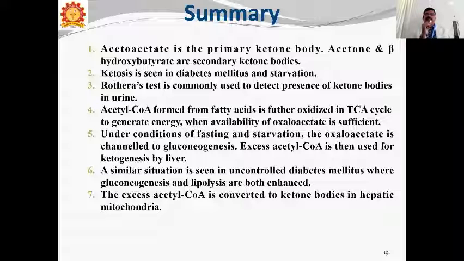Now you understand: in Rothera's test, you can see acetone and acetoacetate. For specific acetoacetate, Gerhardt's ferric chloride test. In modified Rothera's test, for beta hydroxybutyrate. Normally in blood, less than 1 milligram per deciliter. Understand?